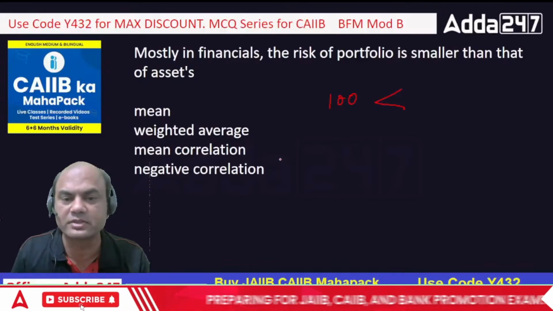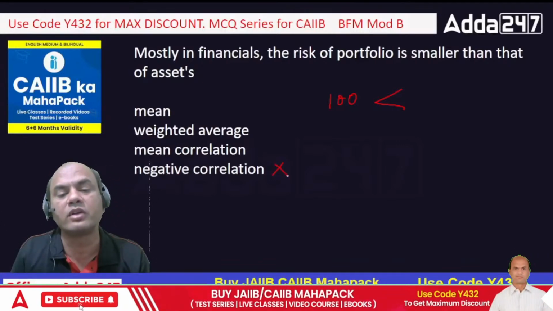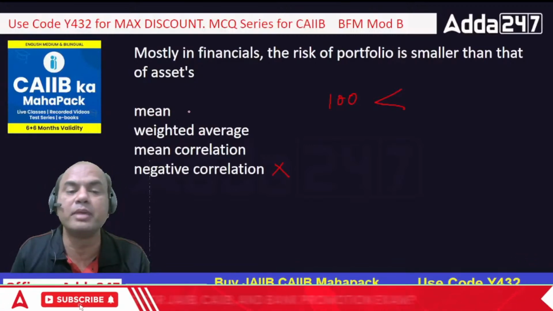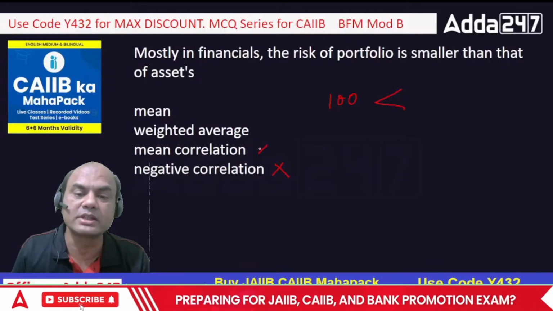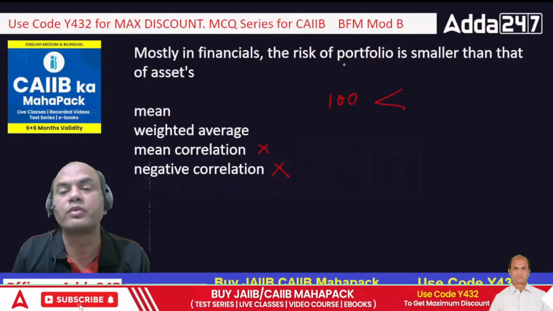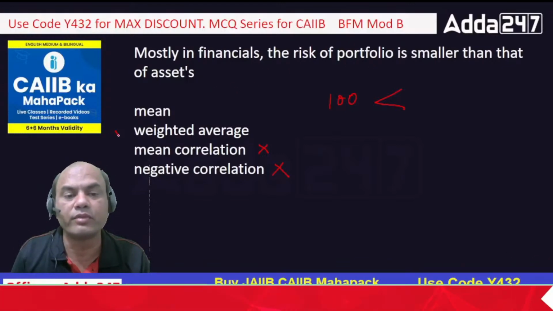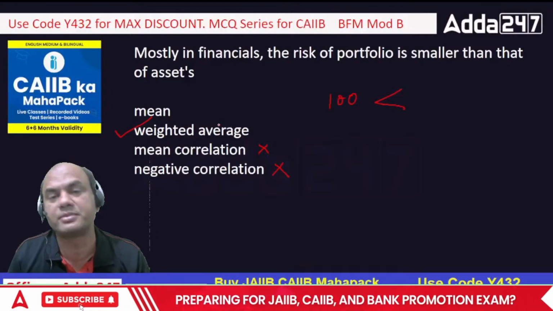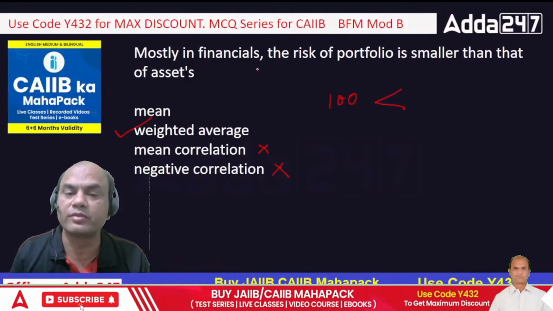Okay, I'll give you the options which are not there. Negative is not the answer. Mean correlation, weighted average and mean. So even mean correlation is out. It can be mean or weighted average. So the risk in the portfolio is always smaller than the weighted average. Always remember this. Weighted average is one of the important concepts used in this financial world.